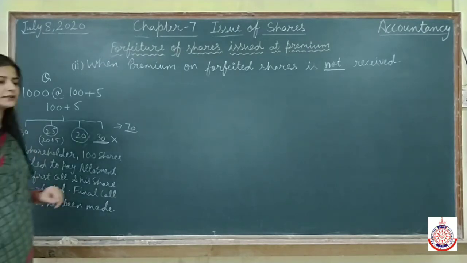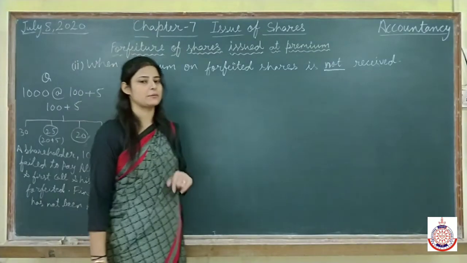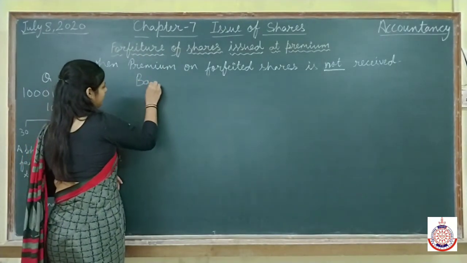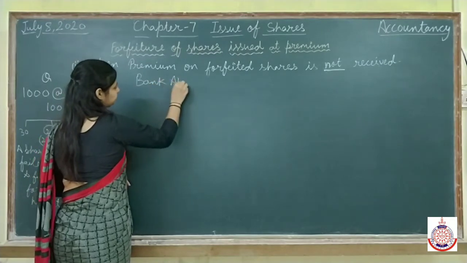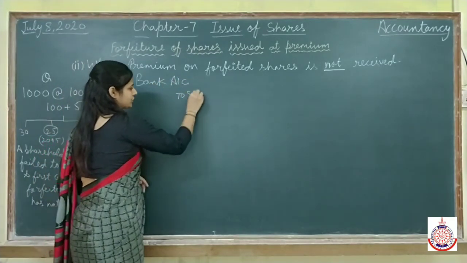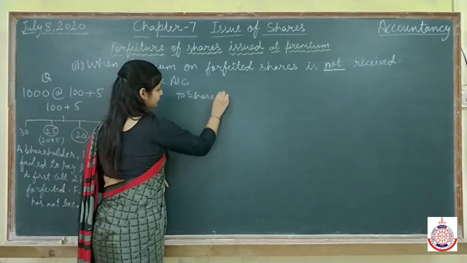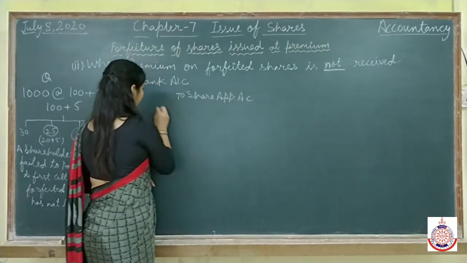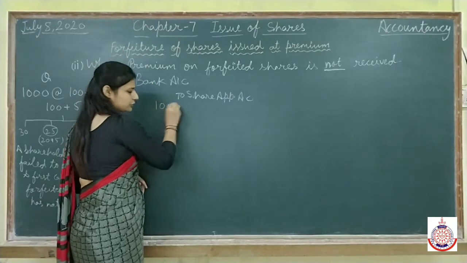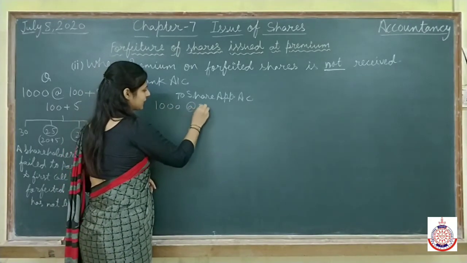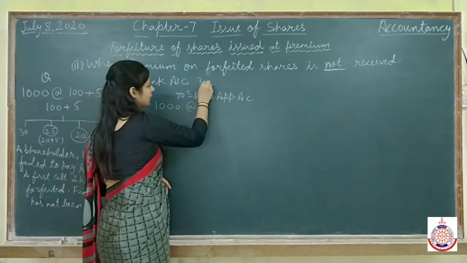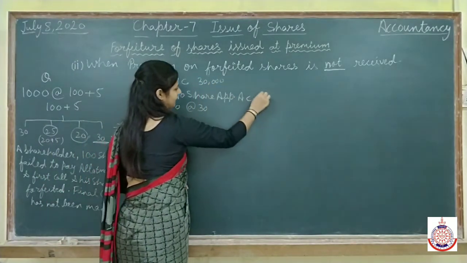First entry, at the time when we receive the application money. The entry is very simple. We'll make bank account debit to share application account. Here the company is issuing 1000 shares and they are receiving application money of rupees 30. It means a total of 30,000 they are receiving.